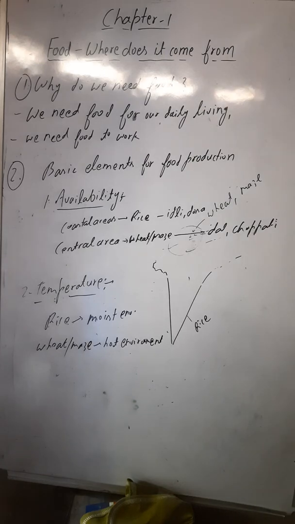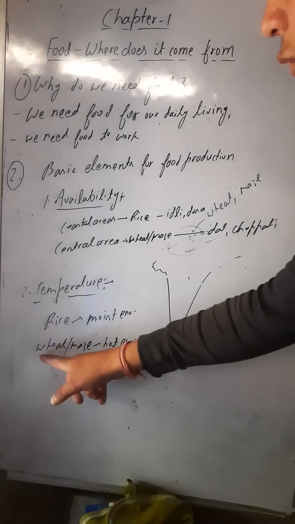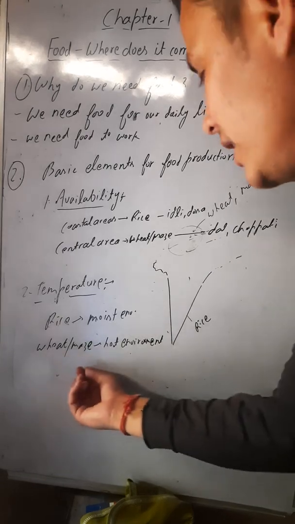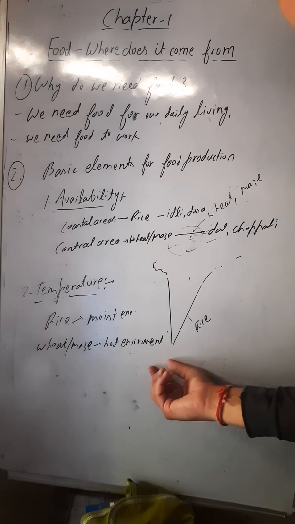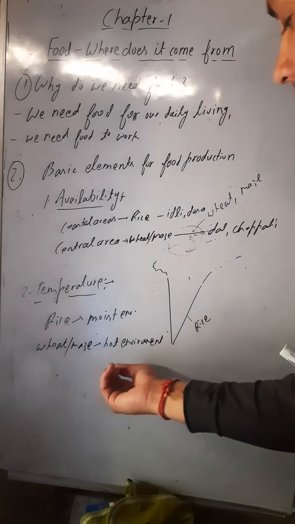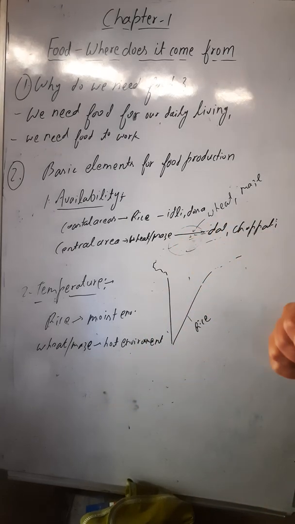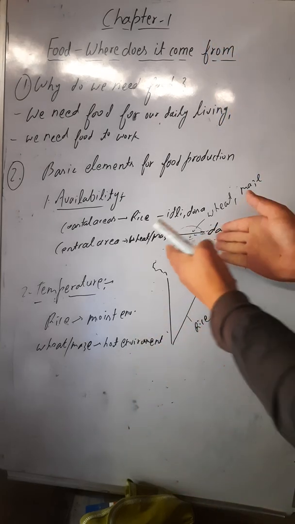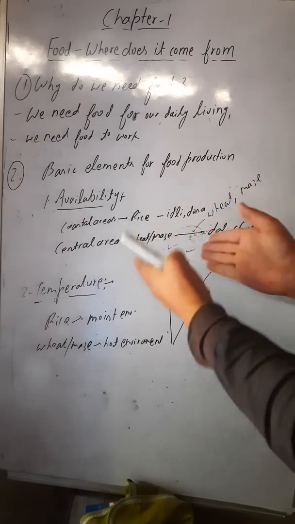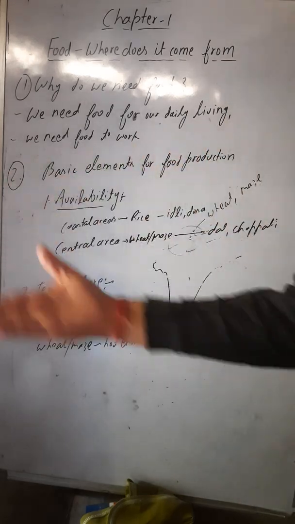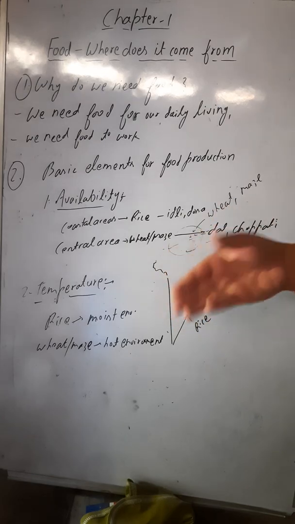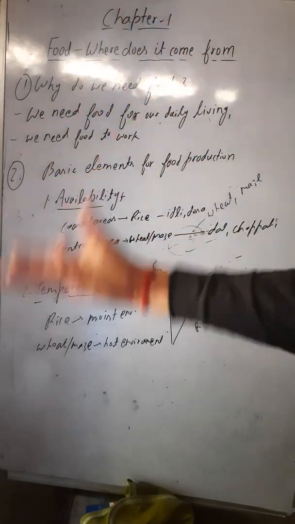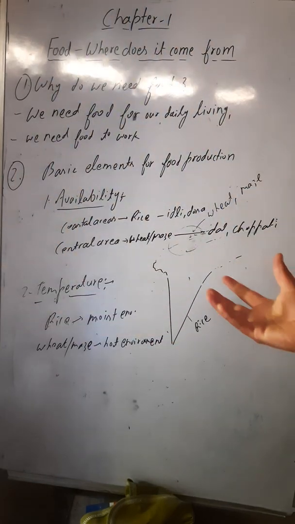Are you getting this? If you want to grow wheat or maize, you need a hot environment. Where are we going to get a hot environment? In the central part of India. That's why wheat is grown in large amounts in Punjab and Haryana. There you get more and more wheat. Why? Because the environment is hot there. Are you getting this? Yes.